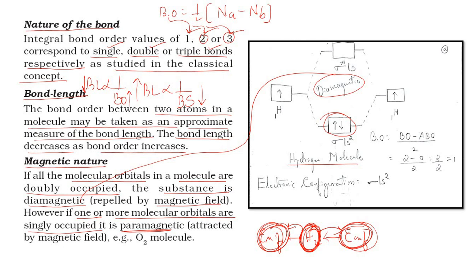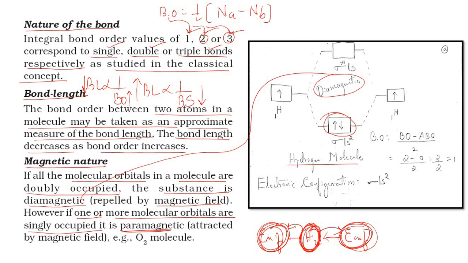So if the molecular orbitals are paired, then the substance is diamagnetic, repelled by magnetic field, and if the substances have unpaired electrons, then they are attracted by the external magnetic field, and are called paramagnetic substances.